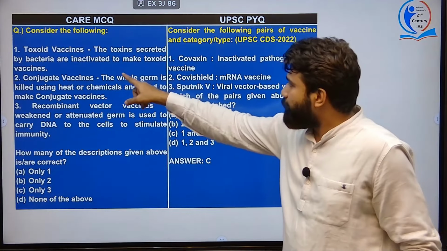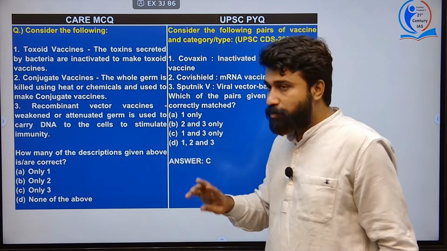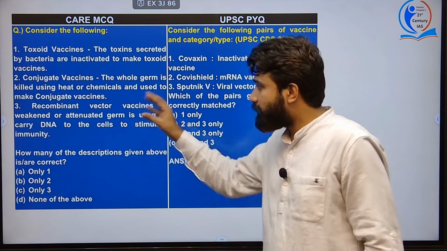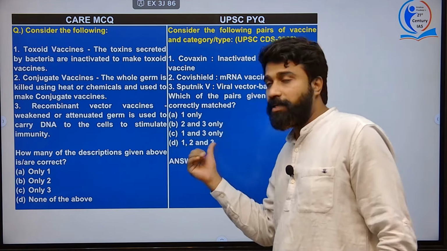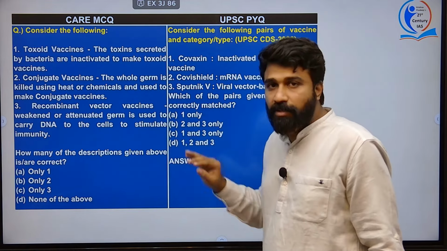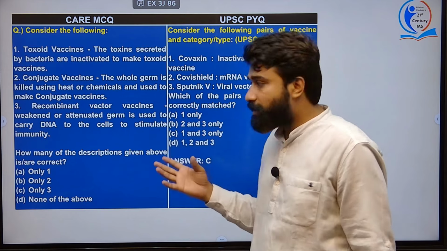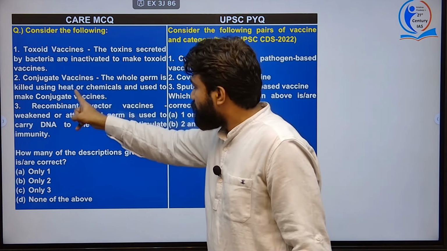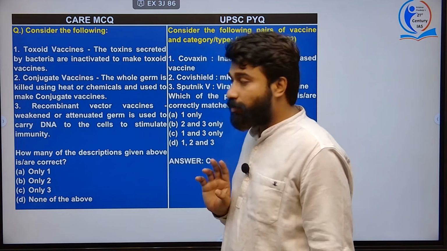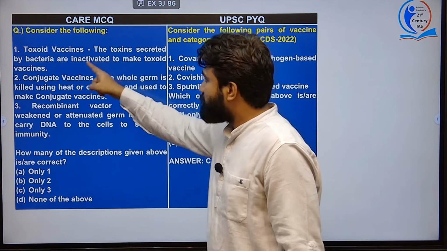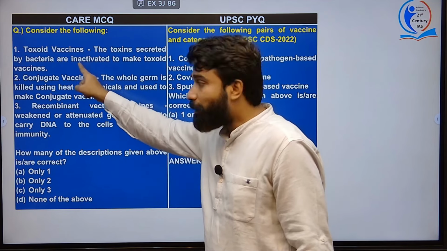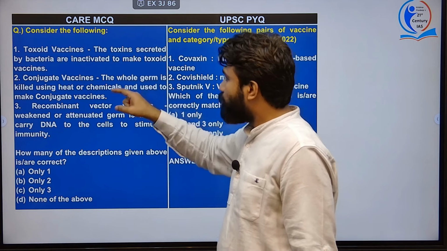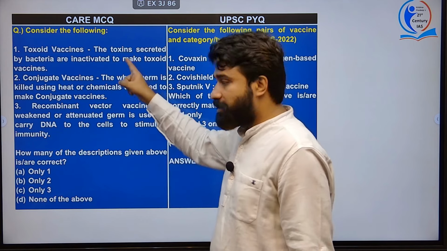Here the toxoid vaccine is one of those types, 5 types of vaccinations are actually given here, in our explanation. Out of them 3 are mentioned, which of them can be correct here. Toxoid vaccine, conjugate vaccine, recombinant vector vaccines. Okay, 3 types. Toxoid vaccines are made from toxins secreted by bacteria which are inactivated to make toxoid vaccine. This first statement is correct.